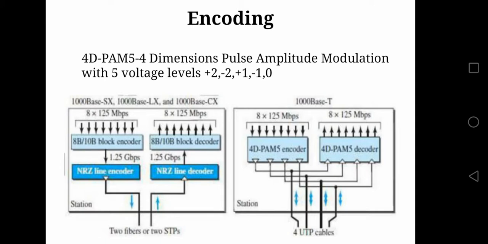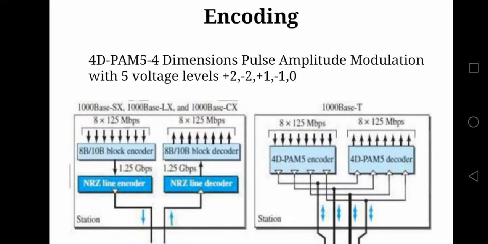In the fast Ethernet, two encoding schemes were used: NRZ-I and MLT-3, then you had 4B/5B, then you had 8B/6T. In the same manner, we have an encoding technique here. You can just observe the diagram. The first diagram is for 2-wire implementation, and the second diagram is for 4-wire implementation. And in the first diagram, we are using an NRZ line encoder.